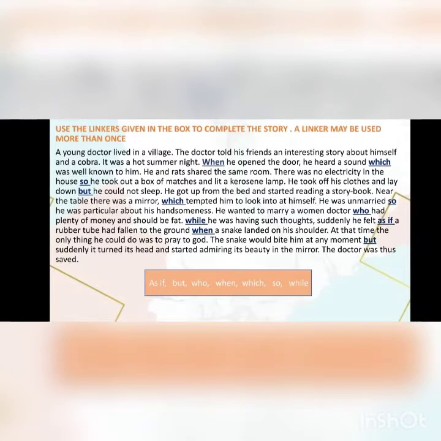There was a mirror which tempted him to look at himself. He was unmarried, so he was particular about his handsomeness. He wanted to marry a woman doctor who had plenty of money and should be fat. While he was having such a thought, suddenly he felt as if a rubber tube had fallen to the ground.